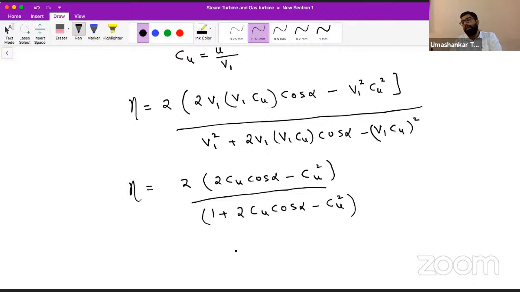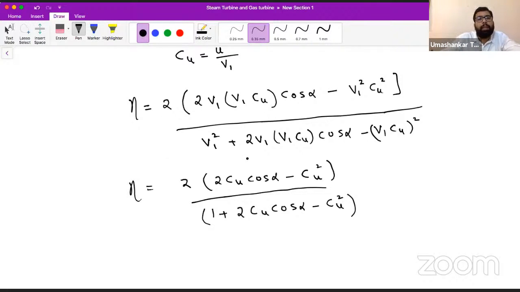So this can be asked directly. This kind of relation can be asked directly, as the relation of efficiency with respect to the speed ratio. Efficiency with respect to the speed ratio.